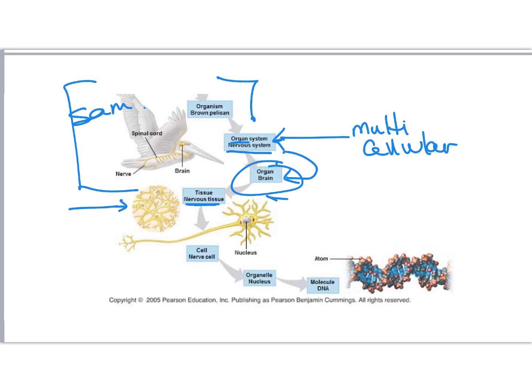Then we get down to the idea of the cell. Now, this is another important rank, right? So right here is the cell. Some organisms are only one cell big, and they're not multicellular. Those are things like bacteria, some fungi, and we'll look at some more of those later on. But when we're looking at multicellular organisms like humans and pelicans, a cell is a part of the tissue, okay? So it's a single, most fundamental unit of life. It's the building blocks, the Legos of life.